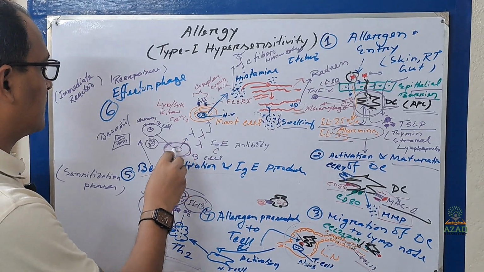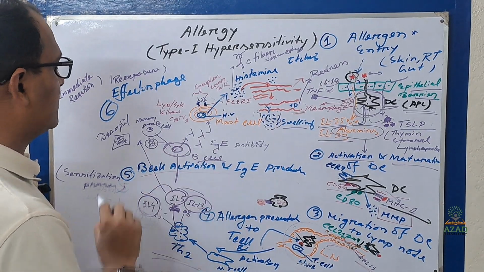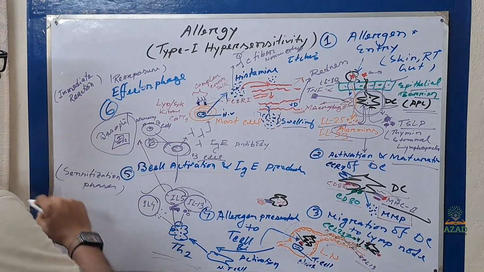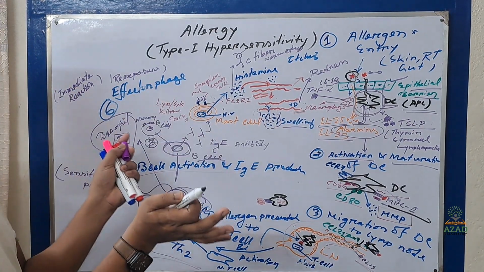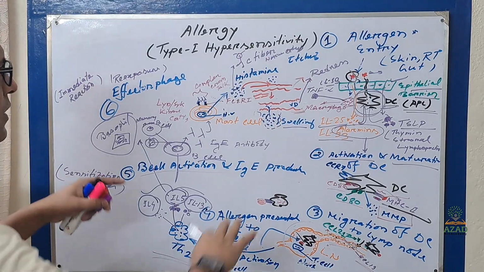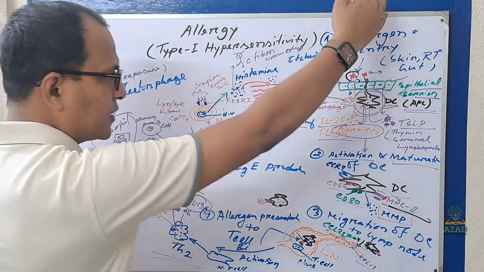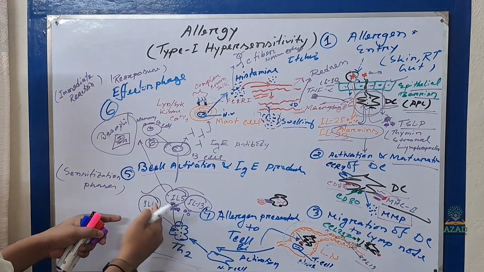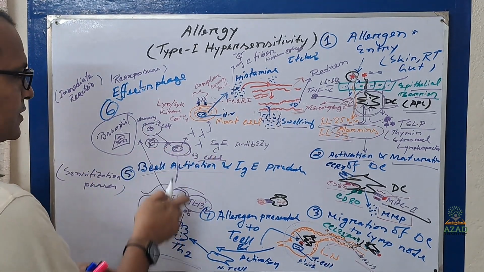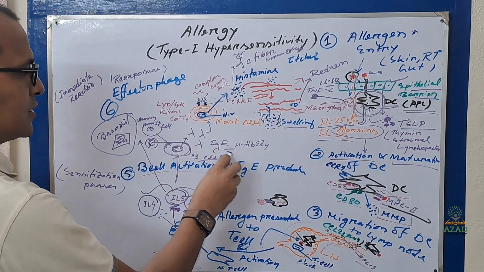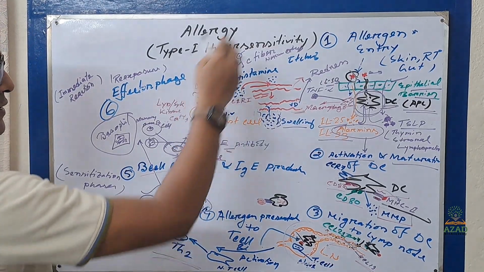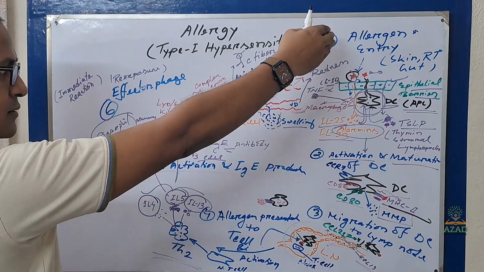Here is the B cell. Okay, this is the B cell. And it can also activate the basophil for allergic reaction. So normally, any substance, allergen or antigen will enter, and that will happen in a very normal way. The B cell will be activated, and the B cell will produce antibody, and that antibody will act against the antigen.